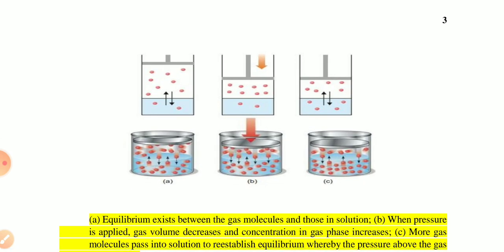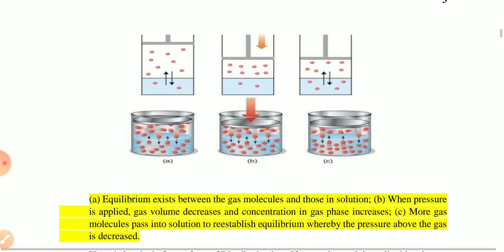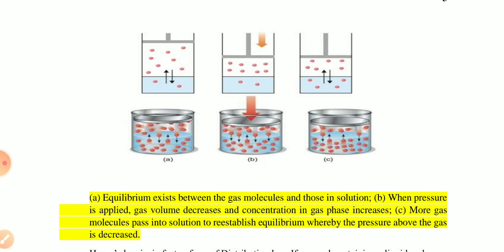Okay. In this diagram, you can see that the gas molecules are present in diagram A. The gas molecules are present in equilibrium in a solution. After applying some pressure, the equilibrium is disturbed and the number of moles in the solvent increases.